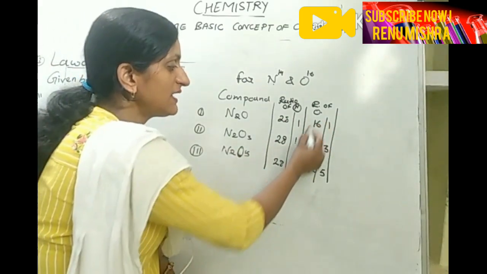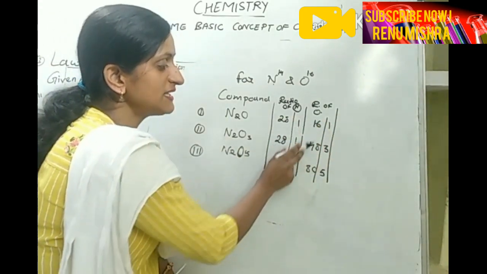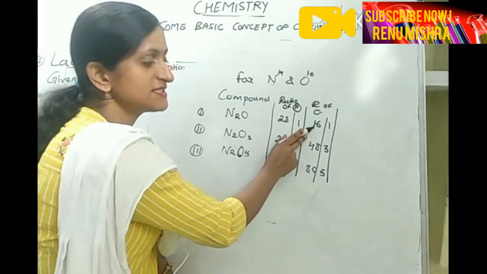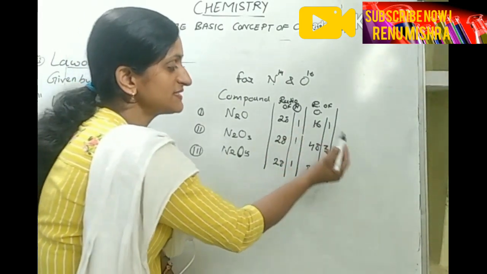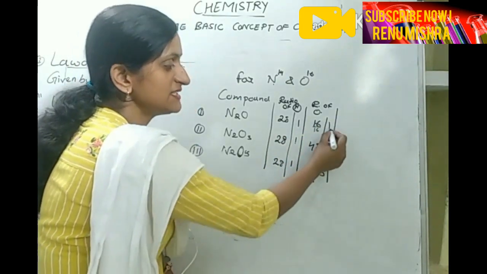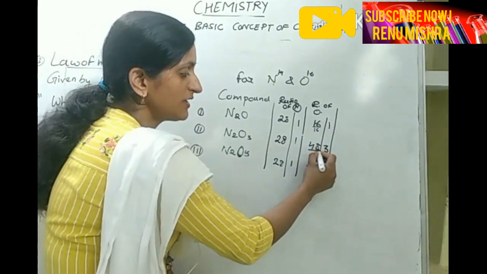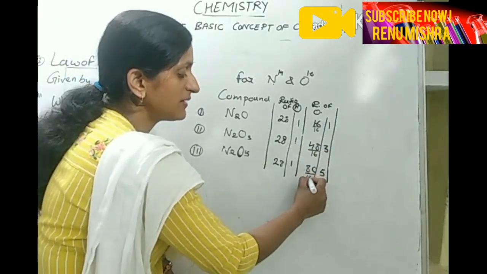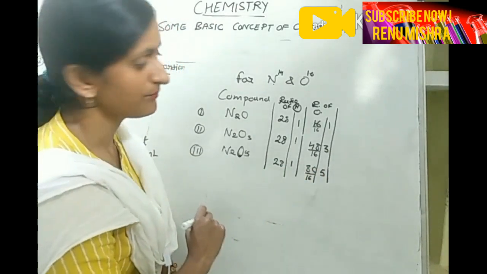And here for oxygen 16, 48 and 80, which is smaller? 16 is smaller, so I have divided by 16. 16 divided by 16 changes into 1, 48 divided by 16 changes into 3, and 80 divided by 16 changes into 5.